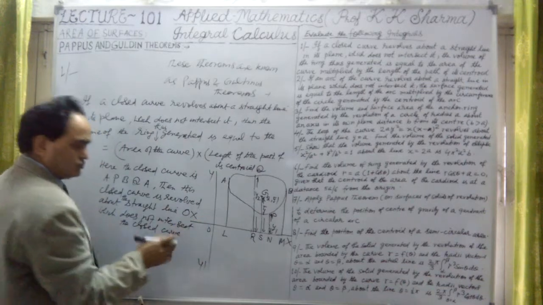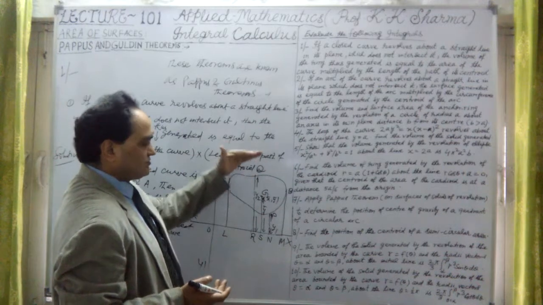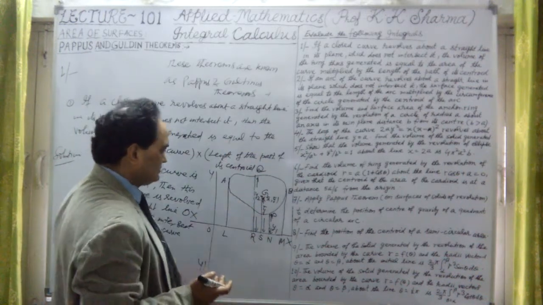Means the closed curve is not intersected by this line. This is clear. This closed curve is separate and this line is separate, so they are not intersecting each other.